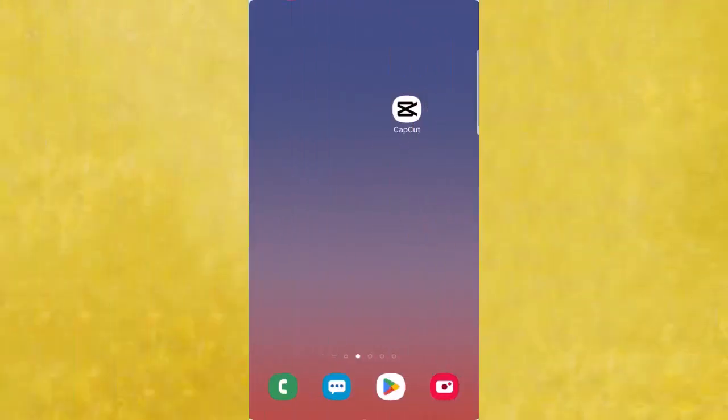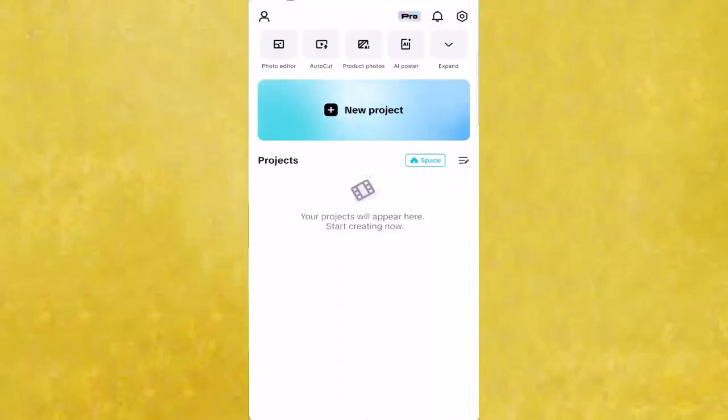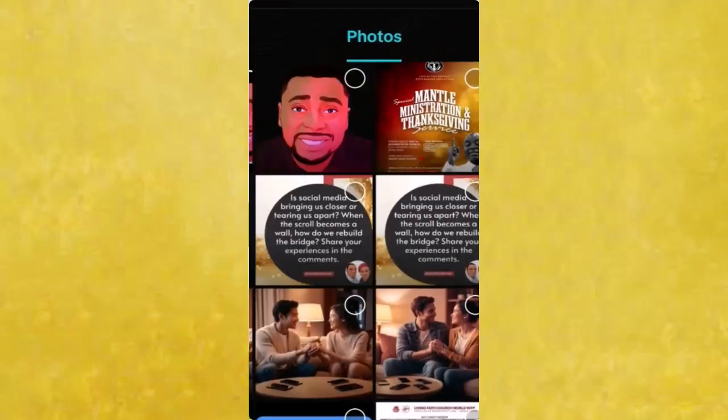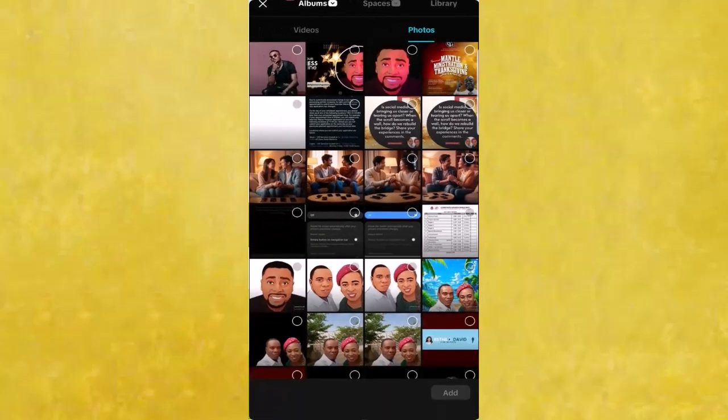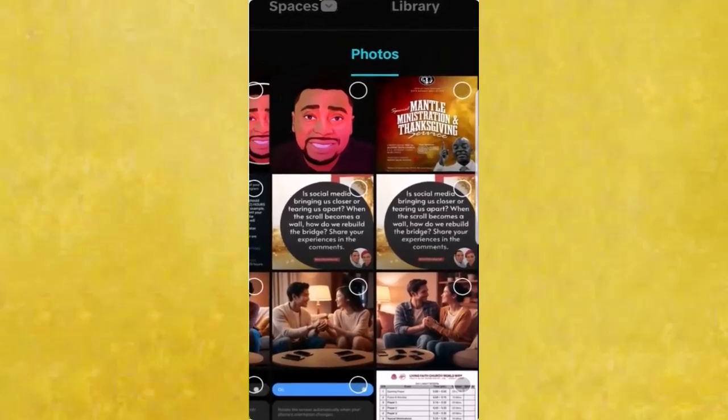Download this user-friendly application called CapCut. Launch the app, then click on New Projects. Click on Photos so you are able to access the media files that you want to use, that is, the photo that you want to attach with the video. For the purpose of this video, I will use this image of mine right here.